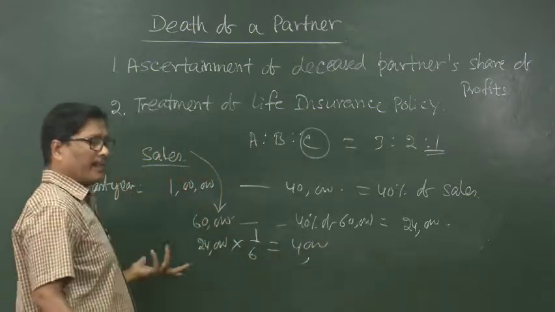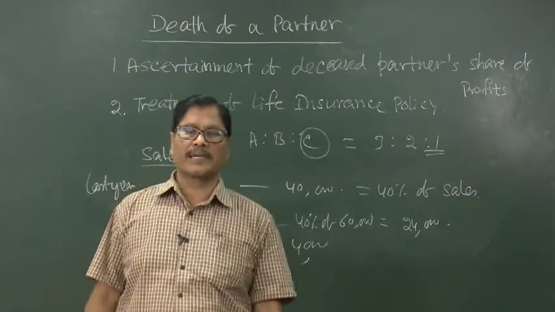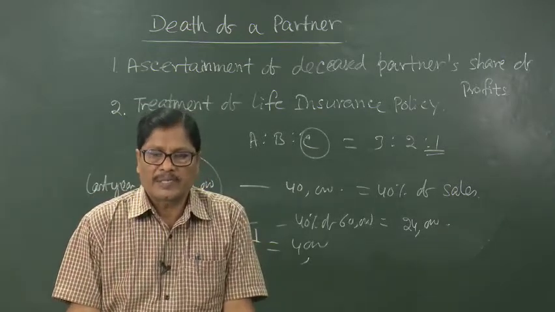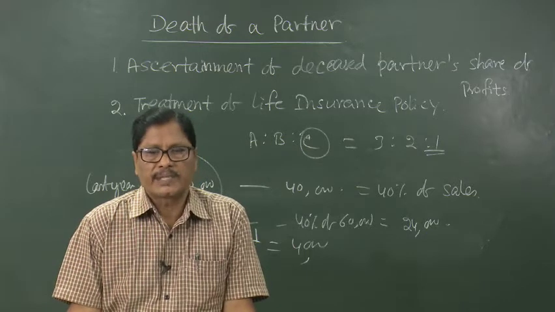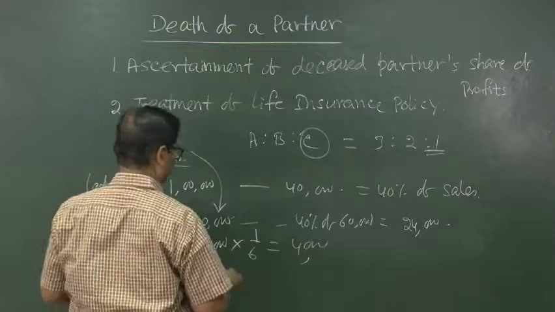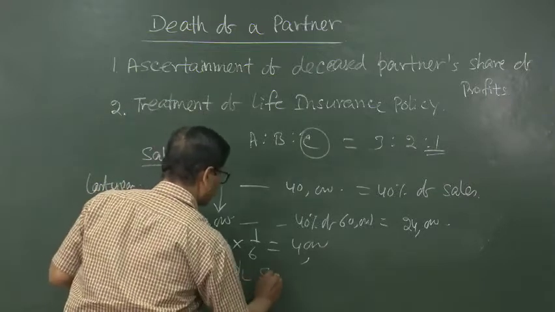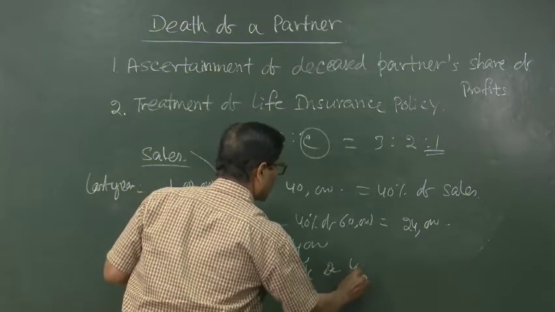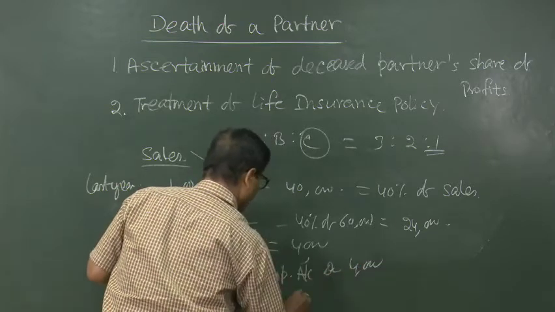And what will be the entry? The entry is same as it was in case of retirement, that is profit and loss suspense account debited 4,000 to C's capital account.